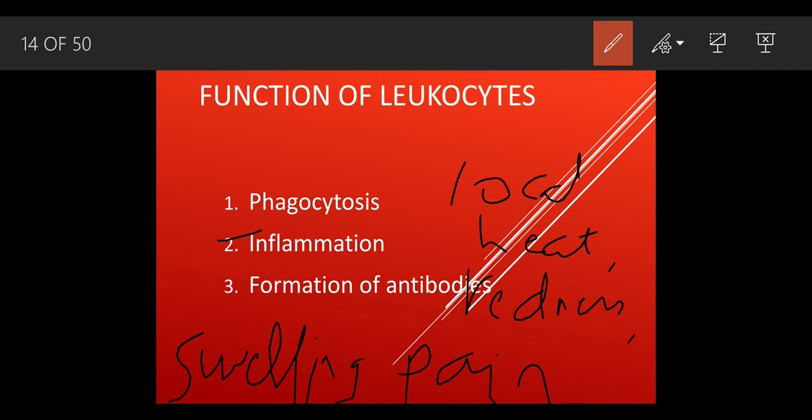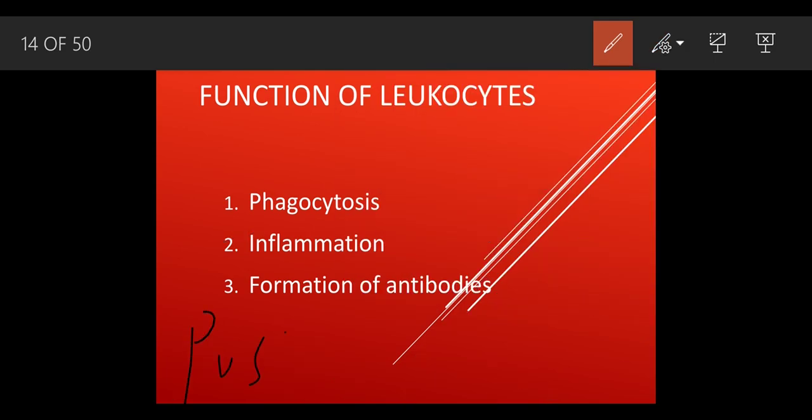Inflammation. So whenever we get any pus or something like that, what is that pus condition? Pus is a condition in which, when any bacteria enters into our body, at that period of time WBCs fight against those bacteria. At that period of time, our WBCs die. So it causes a condition called pus. So what is pus? Dead white cells. Dead WBCs.